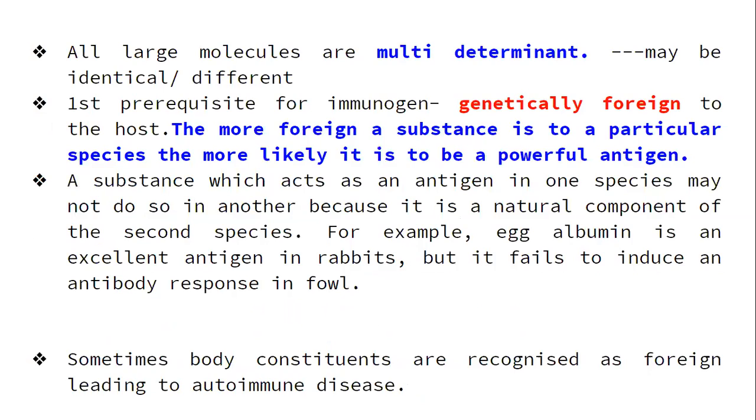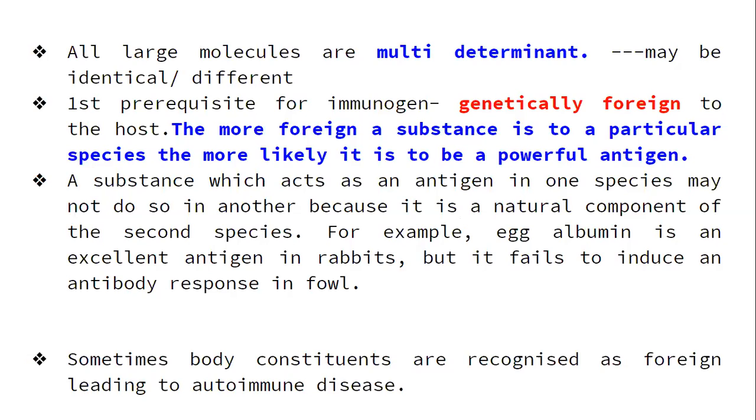And the next character, I could say that all antigens are large molecules and they may have multiple determinants. Whether they are the same or different, it matters. Next, a very important prerequisite for a molecule to be called an immunogen or an antigen is that it should be genetically foreign to the host. That means the more foreign a substance is, the more likely it is to be a powerful antigen.